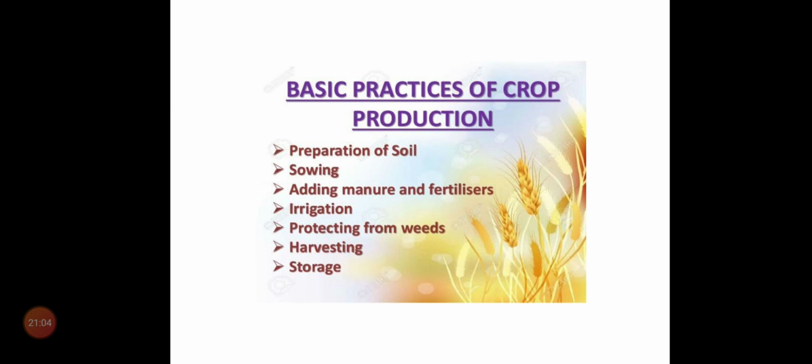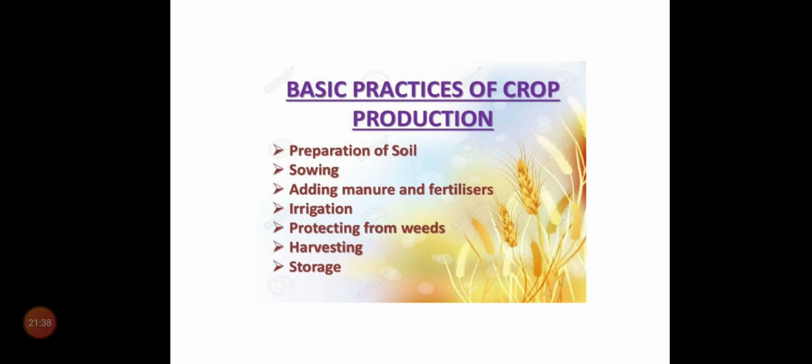Already in the last classes we have studied what is manure, compost, humus, vermicompost. These manures and fertilizers enrich the nutrients in the soil. And irrigation, they supply water to the plants from time to time.